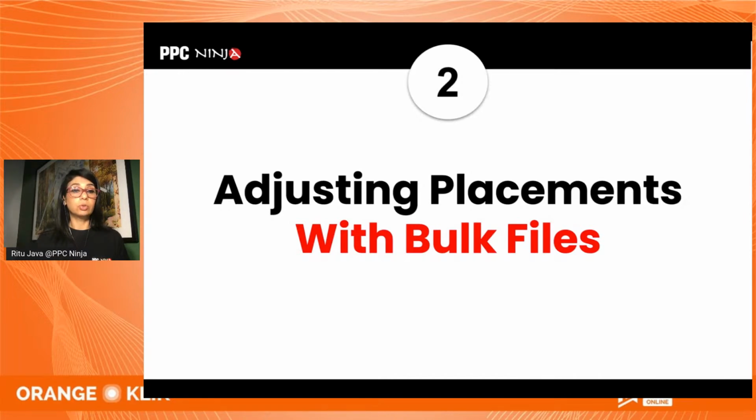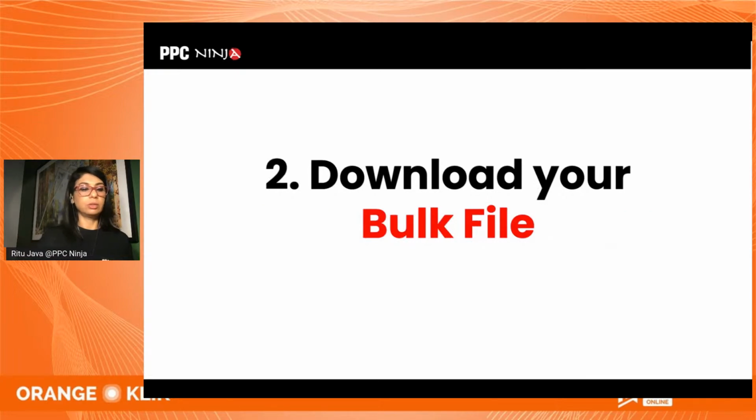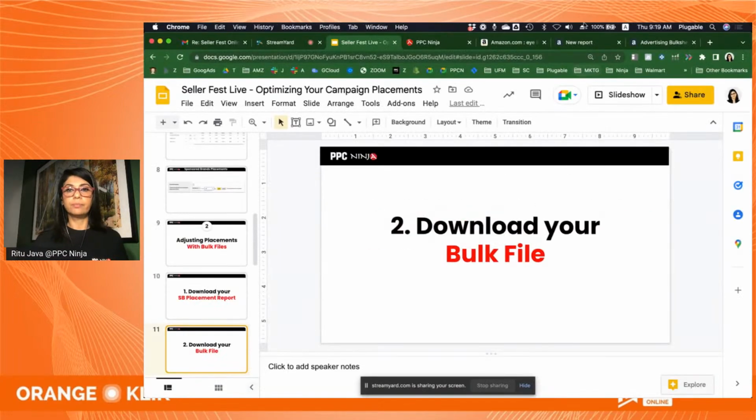So I'm going to show you the second method, which is adjusting placements using bulk files. With bulk files, you want to download two reports to take care of both sponsored brands and sponsored products. Those two reports are, number one, your placement report, and number two, your bulk file, right? Those are the two things. So let me show you how I would do that.